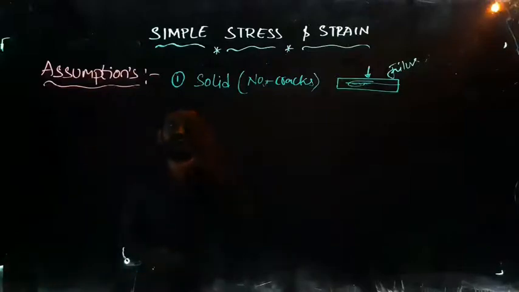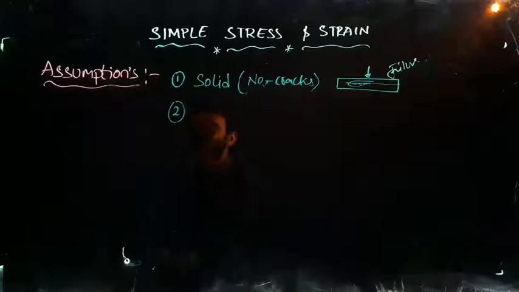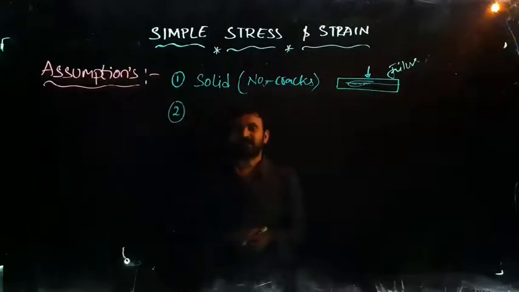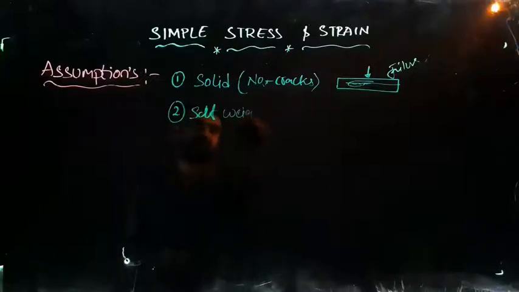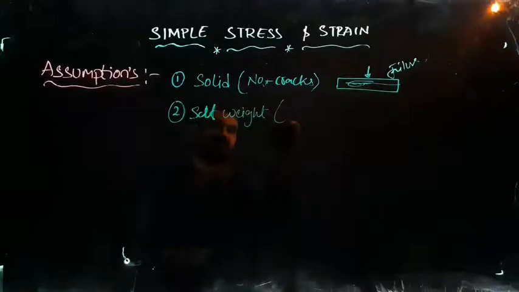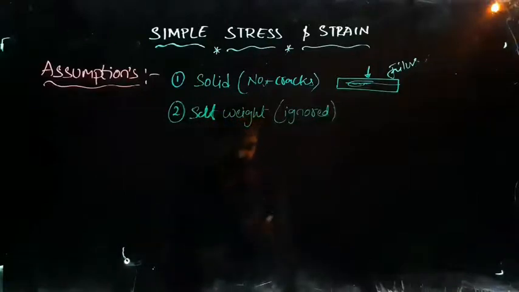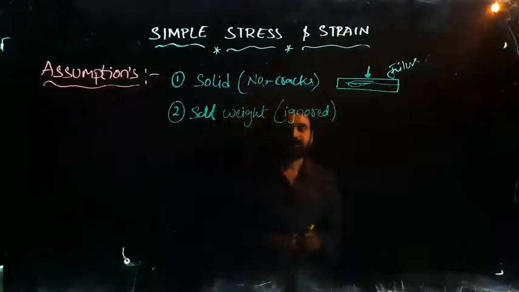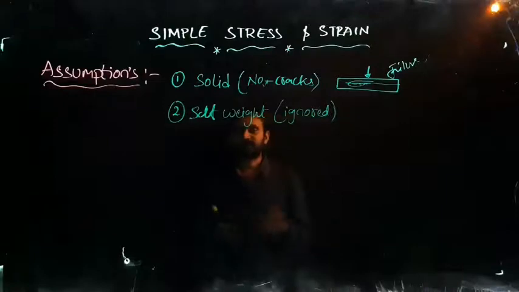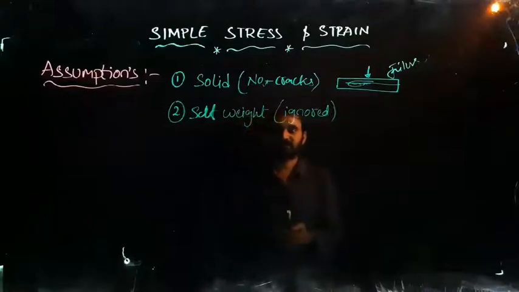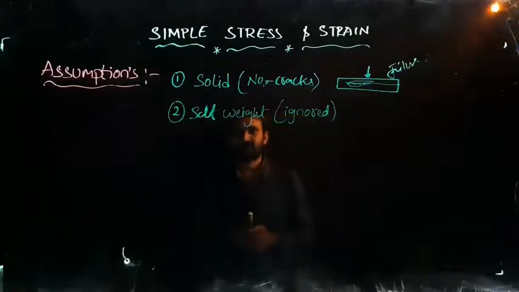The next assumption, assumption number 2, is that self weight should be ignored. Depending upon the body, we should not decide that this body has lesser dimensions, so it has lesser weight and is not going to take much load.